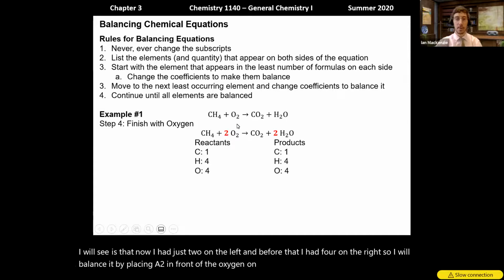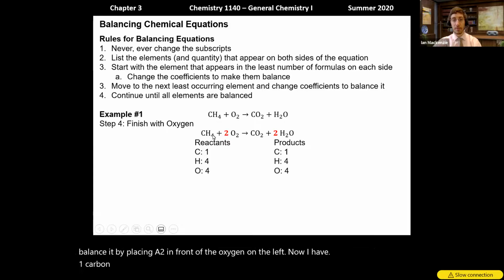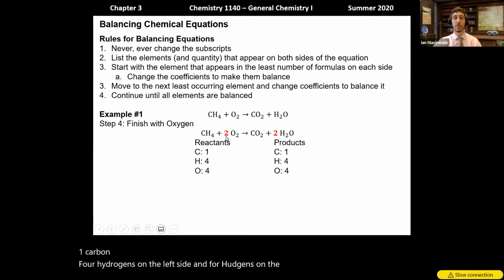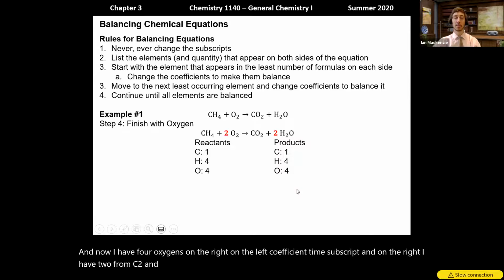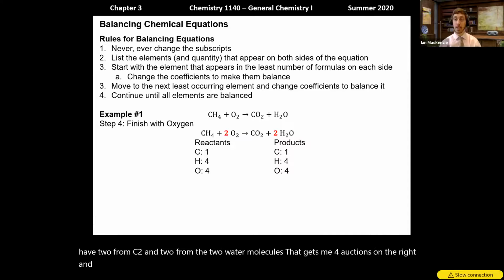Now I have 1 carbon, 4 hydrogens on the left side and 4 hydrogens on the right. And now I have 4 oxygens on the left, coefficient times subscript. And on the right, I have 2 from CO2 and 2 from the 2 water molecules. That gets me 4 oxygens on the right, and my chemical formula is now balanced. And so that is the process.